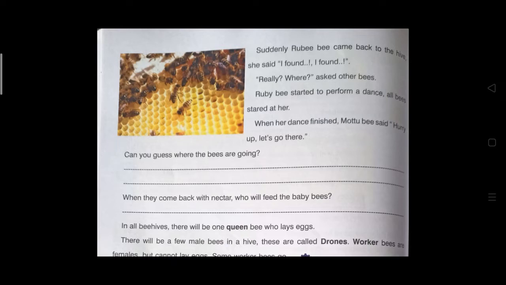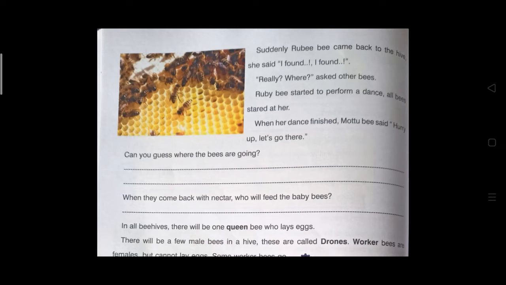See, here the Ruby bee has performed a dance. From the dance, that bee has informed something to their family members. That means you know that honeybees are social insects, so they all are living in a colony. One of the bees performed a dance and informed something to other honeybees. And after her dance, another honeybee, named Motu bee here, said, hurry up, let's go there.